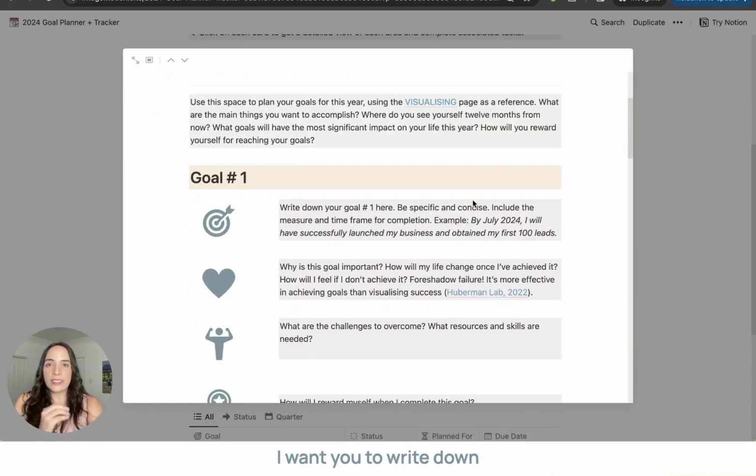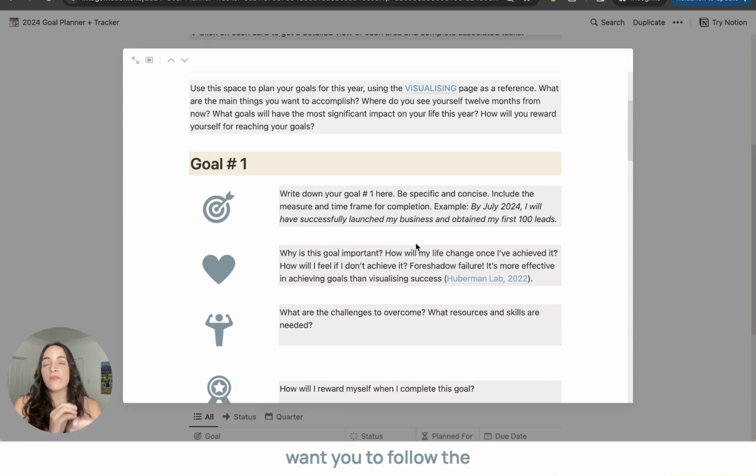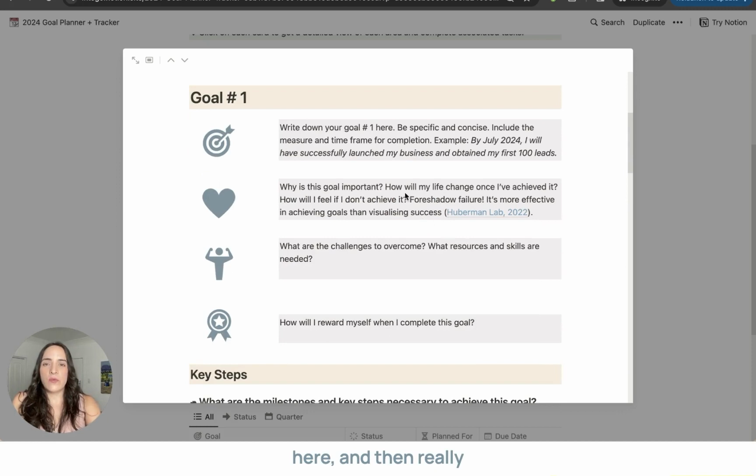I want you to write down, based on your visualizing exercises, each of your different goals, and I want you to follow the SMART framework. So specific, measurable, attainable, realistic, and time-bound. Write them down here, and then really reflect on, why is this goal important to me?